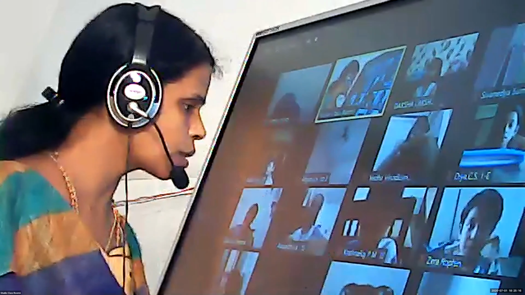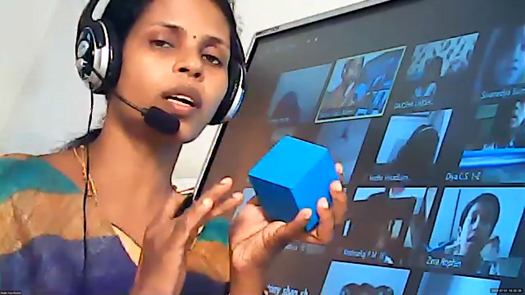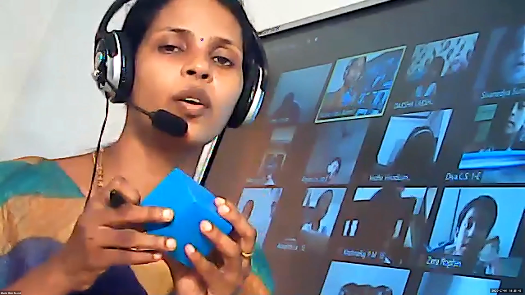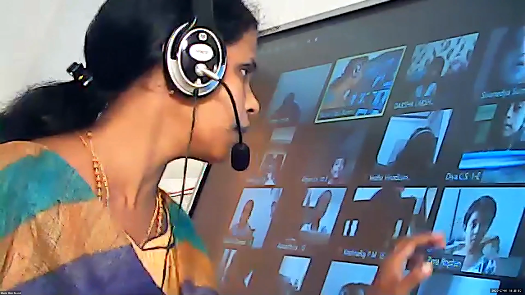Now, let me ask you, Diya, what is special about a cube? What are its faces? See, this cube has faces. What is special about these faces? All the faces look like which shape? Square. Very good. For a cube, all the faces look like squares, and for a square, all the sides are equal. Very good, Diya.